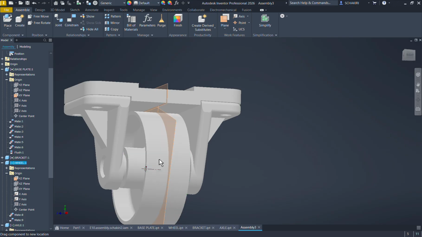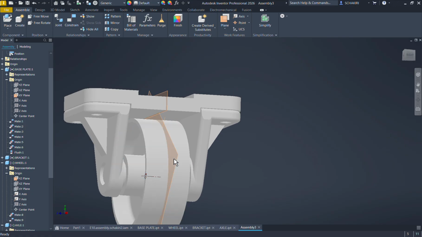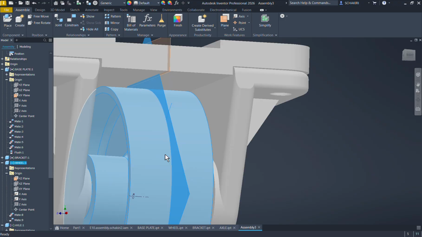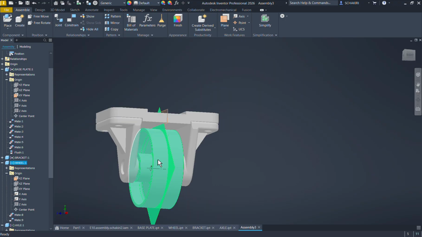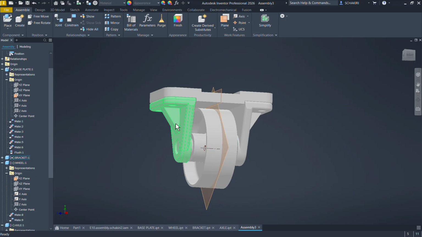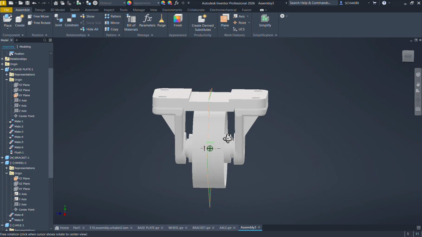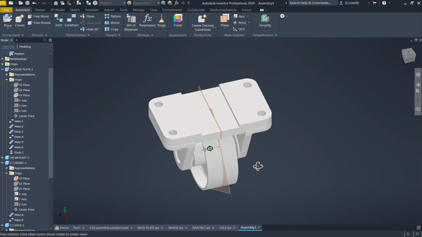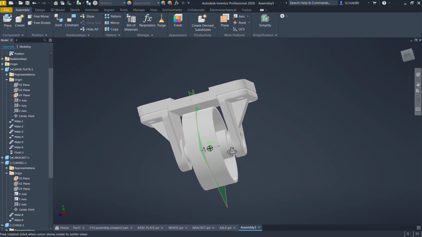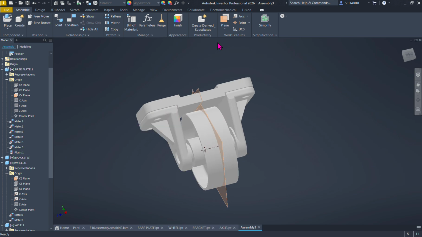To check that, you can just hit on the plane and it rotates. So there is our assembly, the final part. It's gonna look like this.